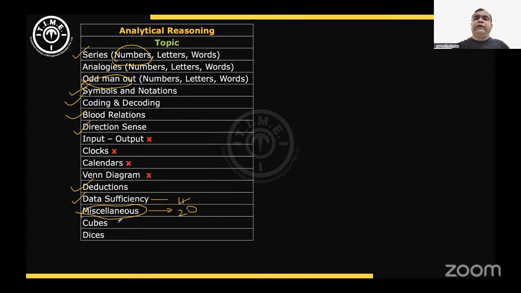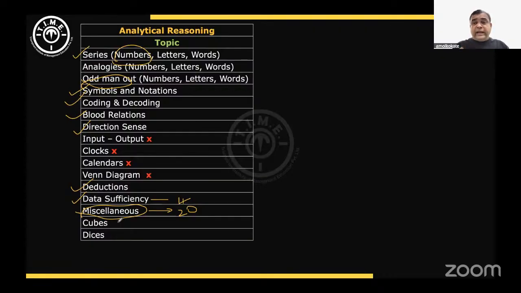Otherwise, overall difficulty level: easy to moderate. For those who have practiced all these areas, it's basically a repetition of the practice questions only. There was not a very good variety, nothing you had never solved before. There were no such questions. Again, there were no questions based on verbal reasoning, and none on critical reasoning either. So the students who have accuracy problems in those areas were happy that no critical reasoning or verbal reasoning questions were asked. So that's about your analytical reasoning part.